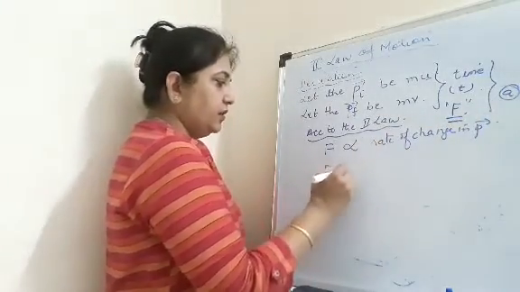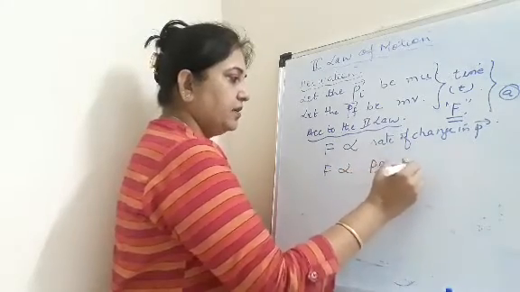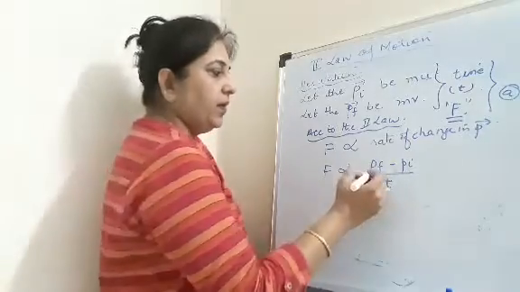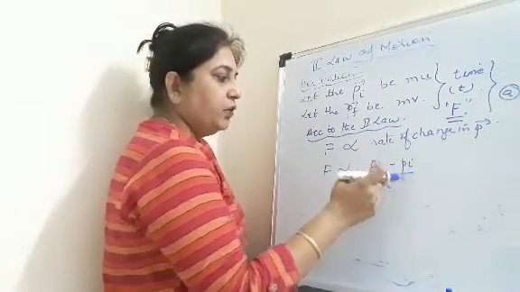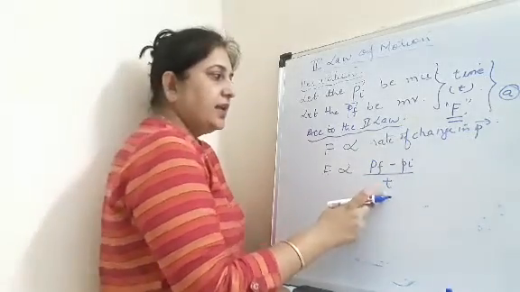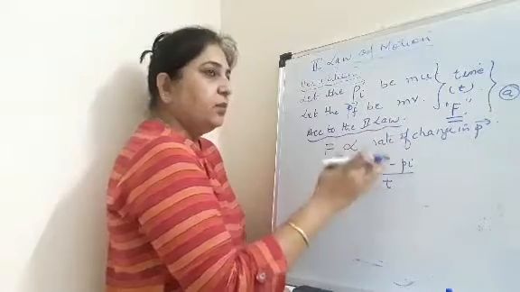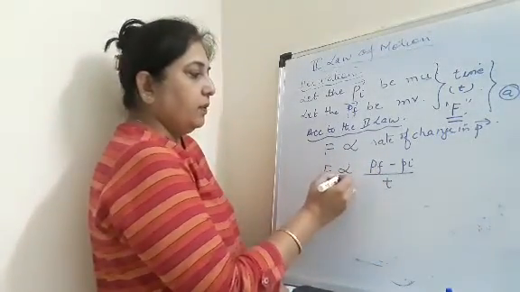I can write it in the form of Pf minus Pi upon t. Now why Pf minus Pi? Because it's a change in momentum and per unit time. Either I say here rate of change in momentum, or I can say change in momentum per unit time.